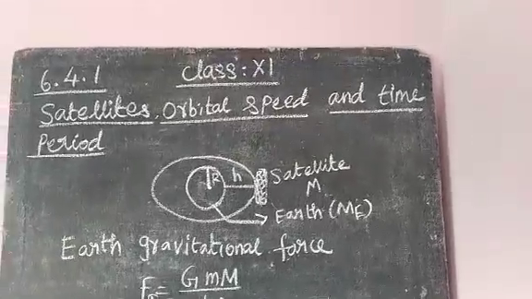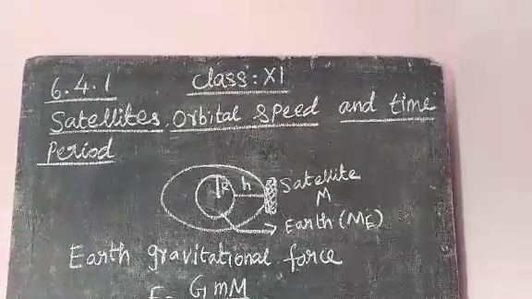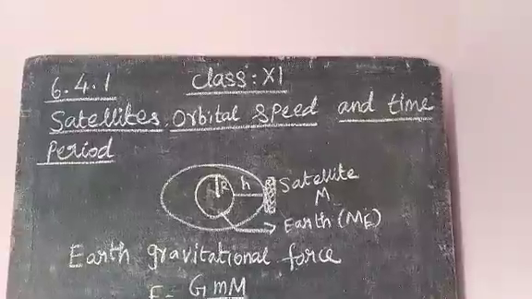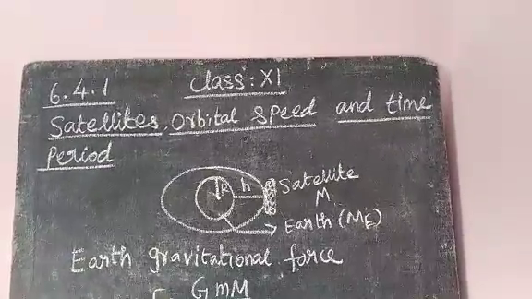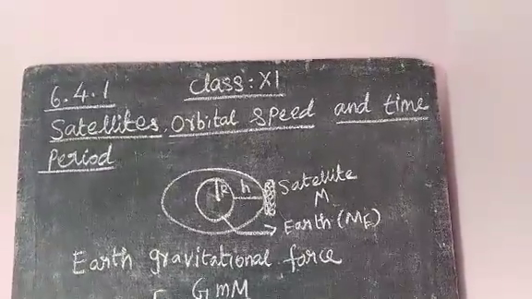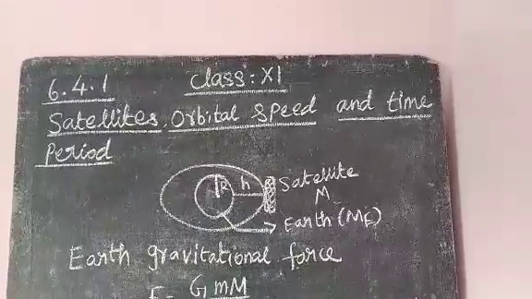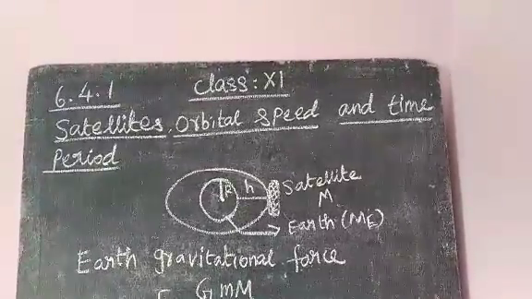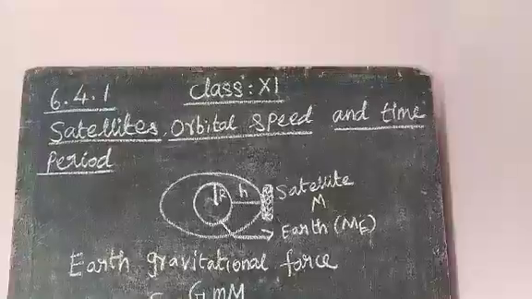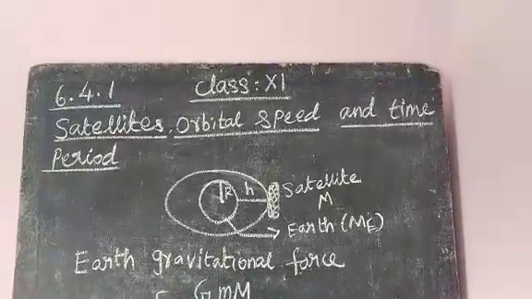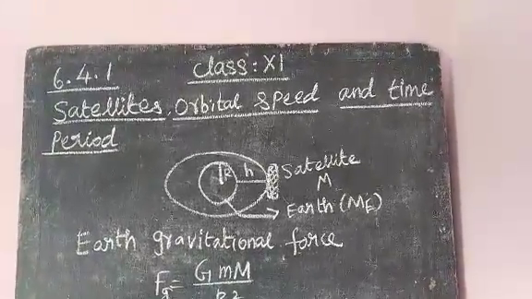Hi students, today we are going to discuss 11th standard physics, lesson number 6, volume 2, content 6.4.1. What are satellites? What are the orbital speed and orbital velocity of the satellite, and the time period of the satellite?